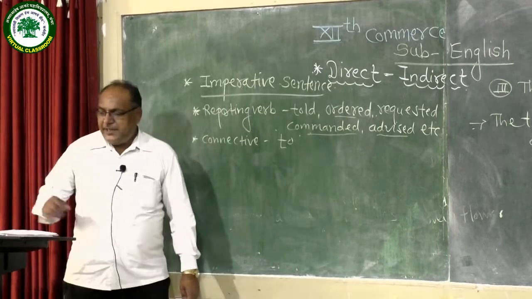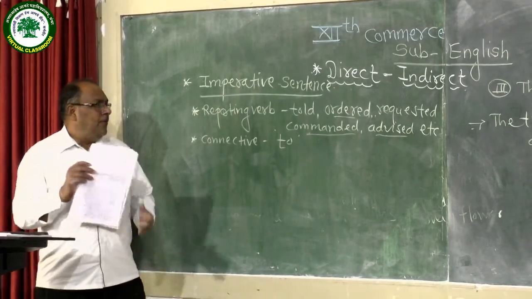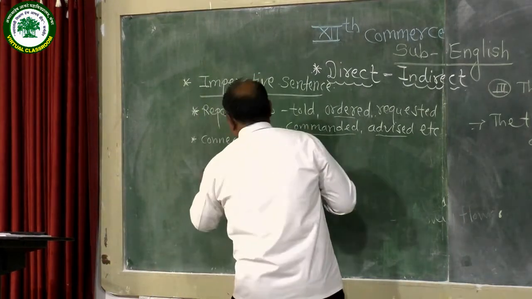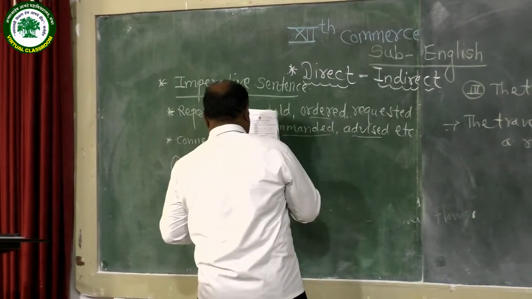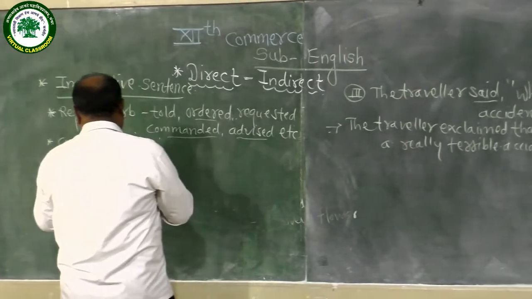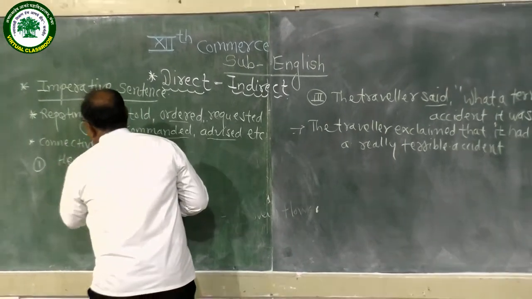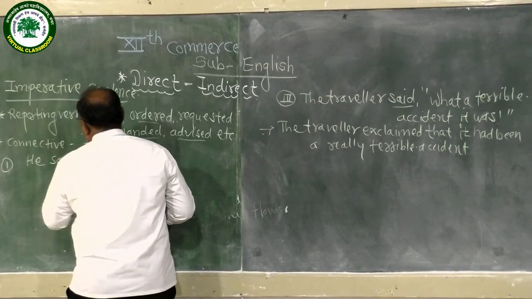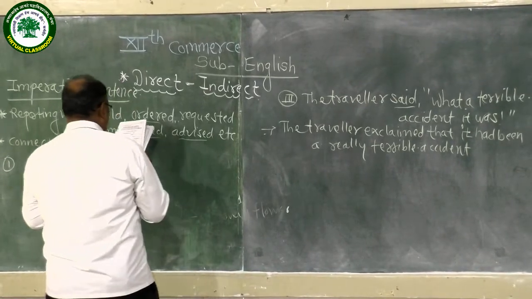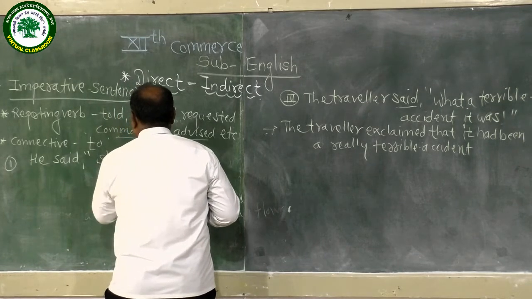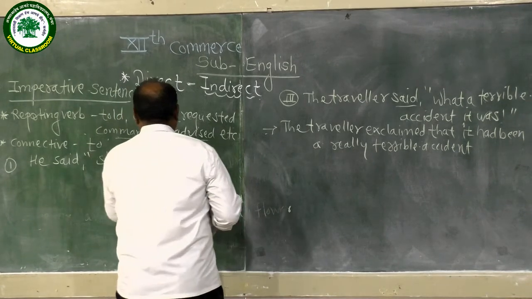So now we will take an example of how an imperative sentence can be transformed into indirect narration. The first example we are going to deal with: He said, "Stop here, friends."